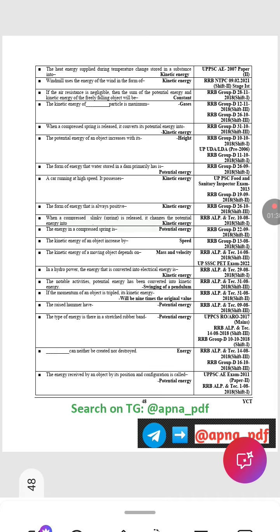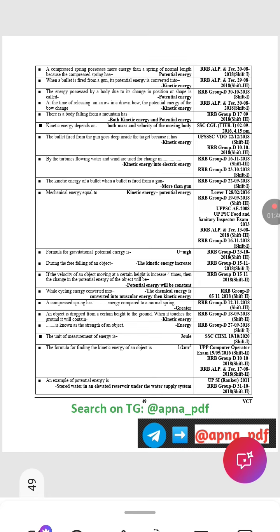The type of energy in a stretched rubber band is called potential energy. Energy cannot be created or destroyed. The energy received by an object by its position and configuration is called potential energy. A compressed spring possesses more energy than a spring of normal length because the compressed spring has potential energy.